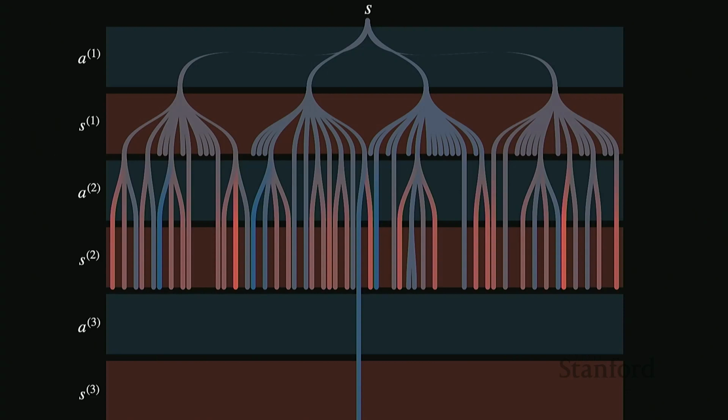So if you ran this MCTS algorithm here on 2048 for 100 simulations, this is the resulting search tree that you would end up with. And here the blue is showing sort of higher Q values, red is showing lower Q values. And you can see that after 100 simulations, we have a pretty shallow search tree.